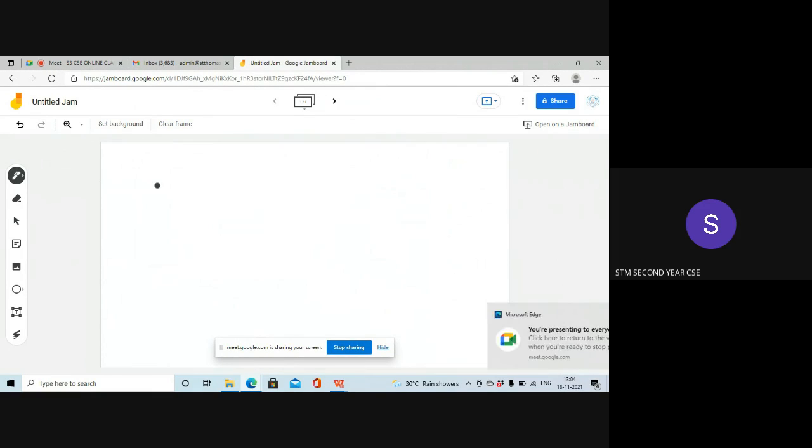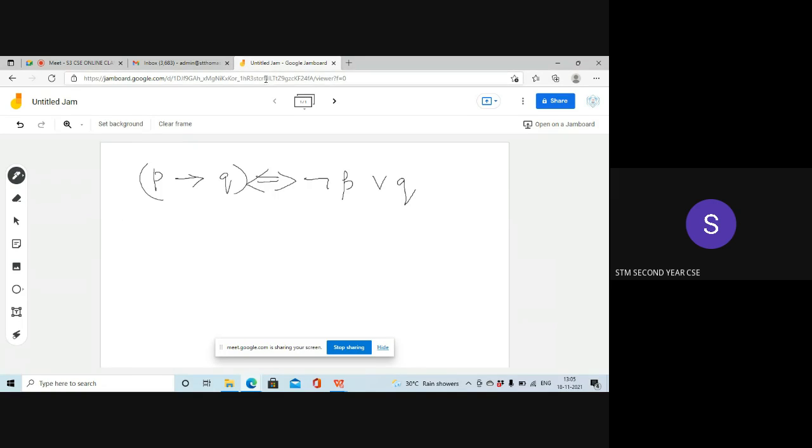So write the heading as logical equivalence and write this example: P implies Q is logically equivalent to not P or Q. To show that these are logically equivalent, you have to draw the truth table. Now how do you draw the truth table? I think you can draw it by yourself.